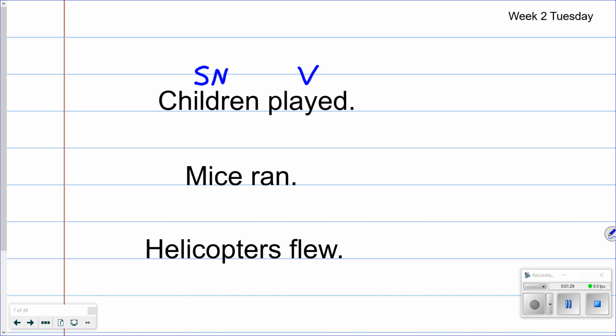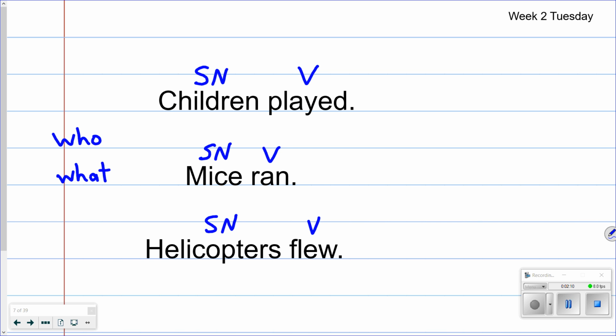Subject, noun, verb. Same thing. Mice ran. Who ran? Mice. Subject, noun. What is being said about mice? Mice ran. Verb. And then the last one, helicopters flew. What flew? Subject, noun. What is being said about helicopters? Helicopters flew. Verb. And then remember, for the subject, noun question, we're asking who or what. And so we can look ahead at the sentence a little bit while we're reading it. We can be thinking about it. Is there a who or a what in the sentence? Okay? And that can help you to know before you ask the first question whether you're going to say who did it or what did it.